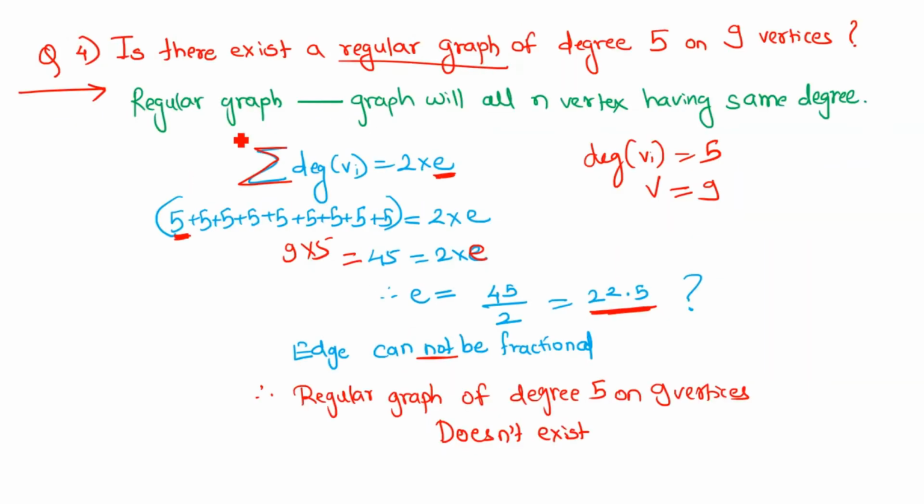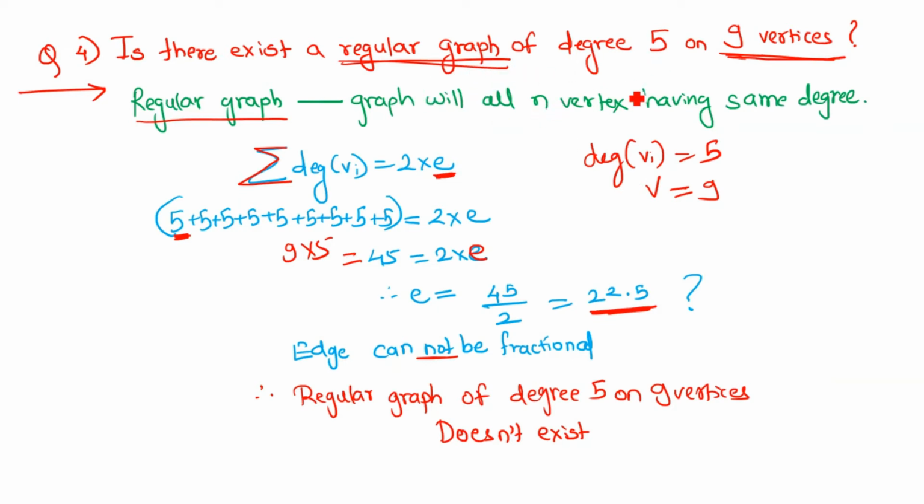Next question: does there exist a regular graph of degree 5 on 9 vertices? Let me first tell you what a regular graph is. A graph where each and every vertex has the same degree is called a regular graph. Each vertex could have degree 2, 3, 4, up to the number of vertices in that graph. Here I have 9 vertices, so at most they can have degree 9. We will see whether that kind of graph is possible or not.